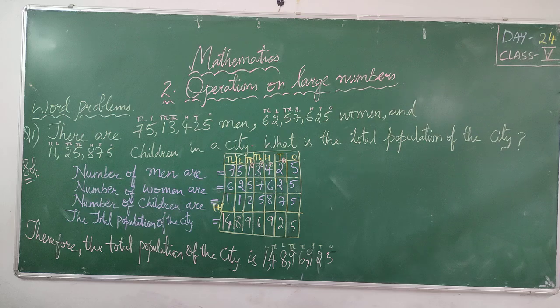Next question, what I am giving? Rajesh earned 52 lakh 32,000 last year. Okay, so you can write Rajesh earned this much amount last year. Now this year Rajesh earned 50 lakh 12,320. Then what is his total earning for both the years? Therefore, his total earnings for both the years is this much. Okay, I hope you all understood this one.